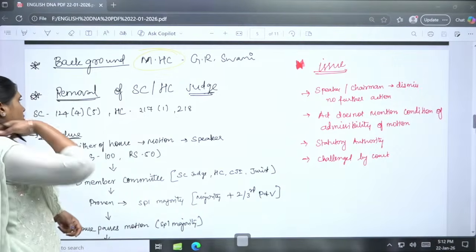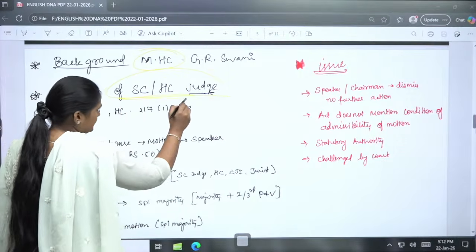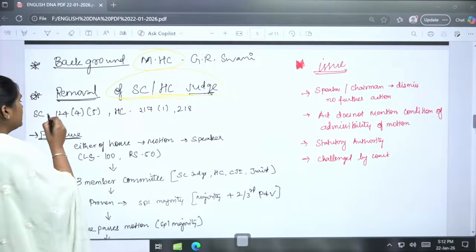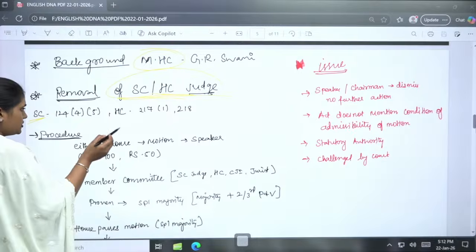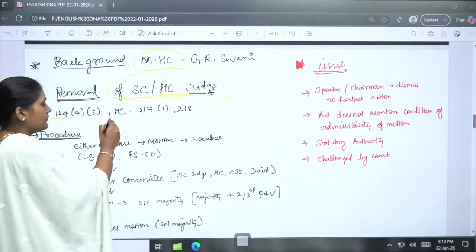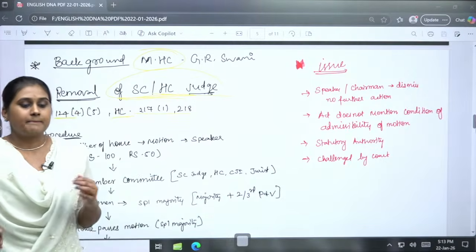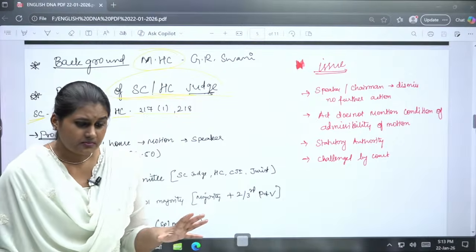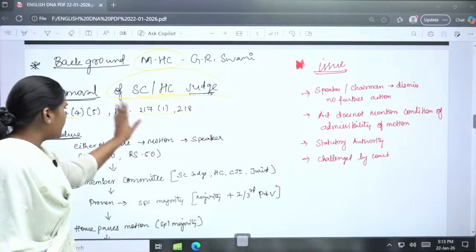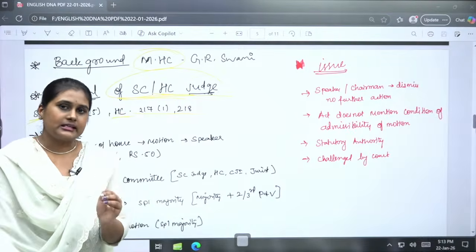Okay. So how will the removal of a judge happen? Whether it is a Supreme Court judge or a High Court judge, for the Supreme Court judge it is mentioned in Article 124, and for the High Court it is mentioned in Articles 217 and 218. Basically, this has been given in the Inquiry Act of 1968.